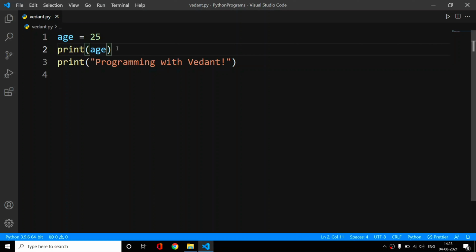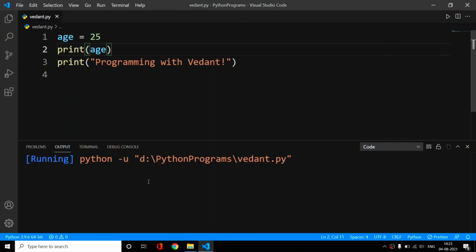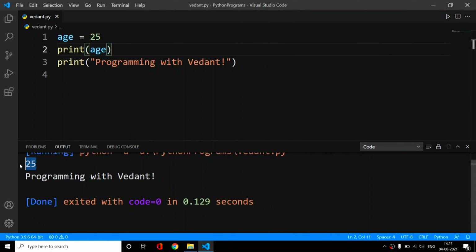In programming, if you provide a value to a function, you call it passing a value. So we have passed this age to the print function. So what will it do? This age will point at its value. This age will say that I have this value, which is 25. So it will just simply print 25. So let us check this live. Okay, so yes, we have this 25.